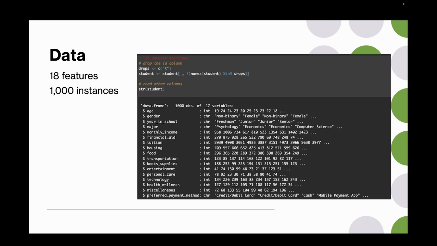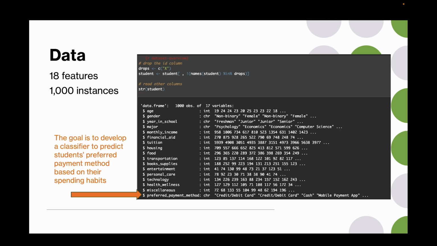All the features are a mix of numerical and categorical variables. The target variable here is the preferred payment method. What I'm trying to do for this project is build a classifier which can help me predict students' preferred payment method based on their demographic traits like their age, gender, major, things like that, and their spending habits such as how much they get from monthly income, how much they get from financial aid, how much they spend on tuition, housing, food, etc.